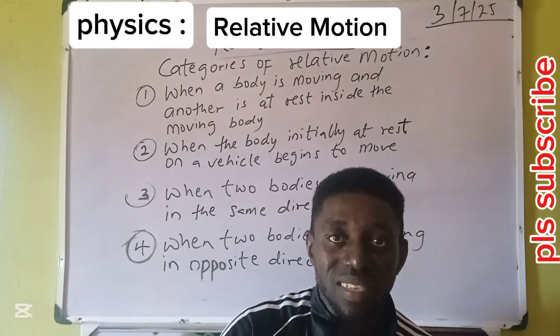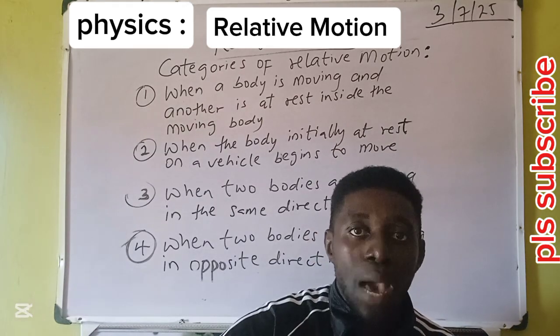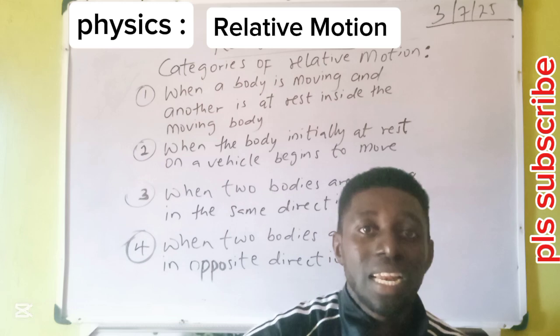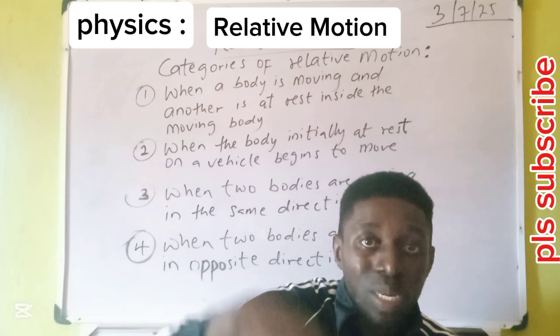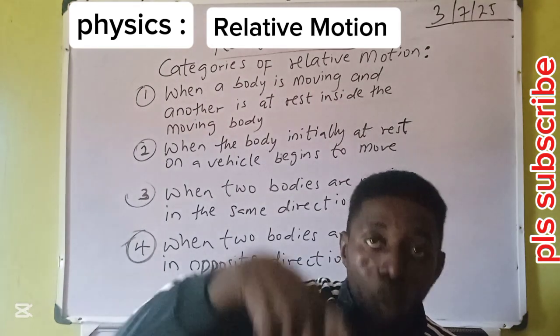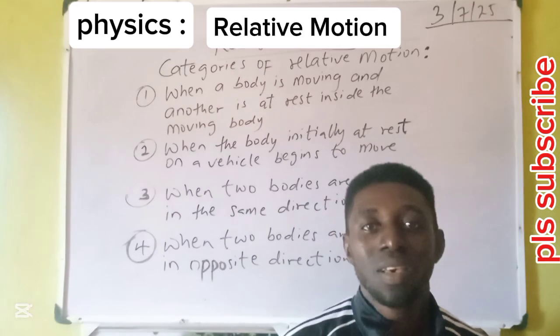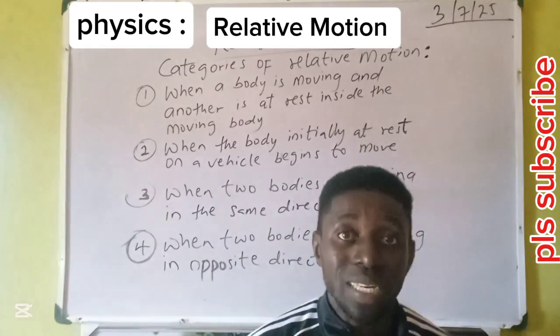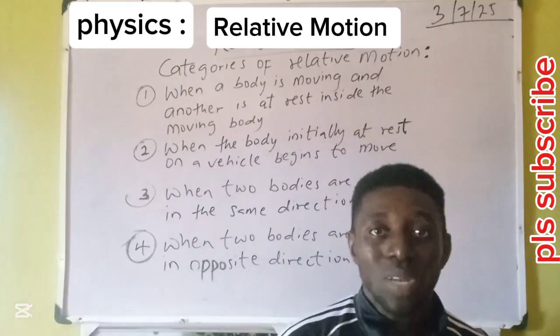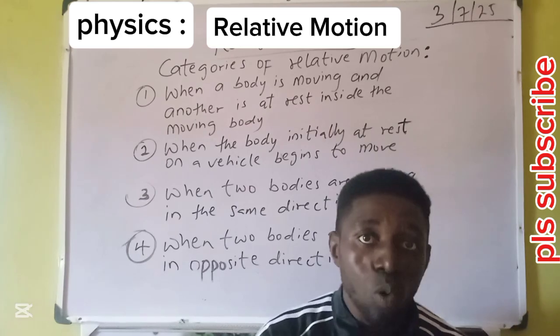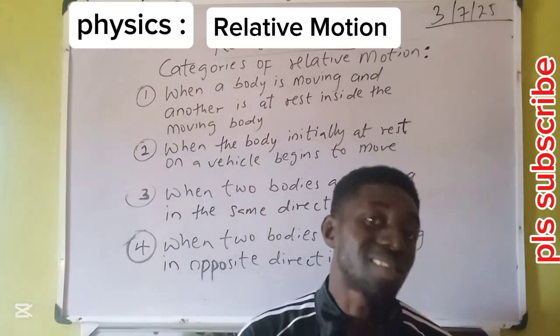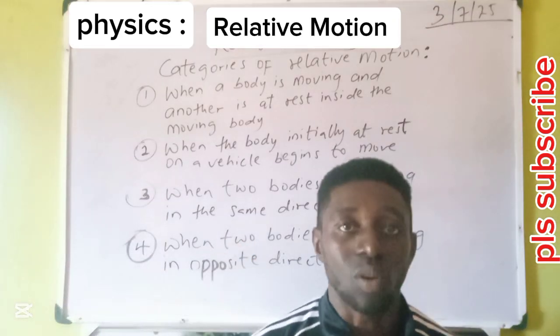When human beings imagine the wonders of motion, it also depends on the motion of their own medium, because all of us are in a moving body, the earth is moving. So there's a kind of misconception that comes when we compare motion. This is the target of relative motion, to clear that misconception.